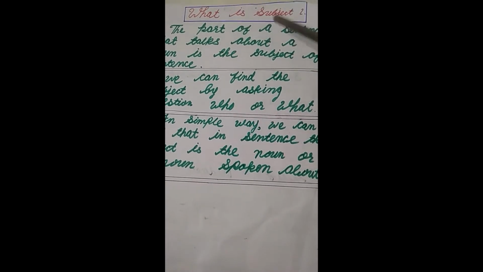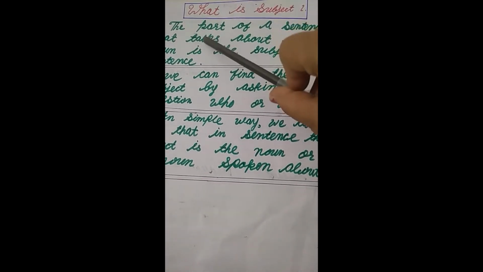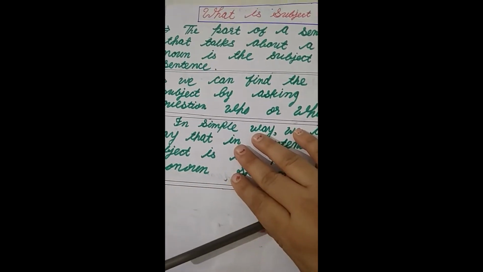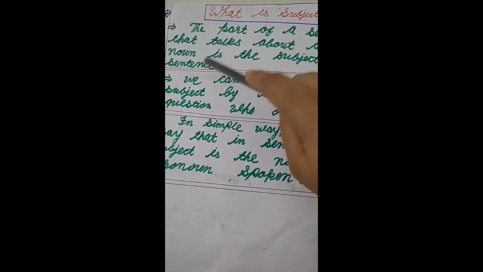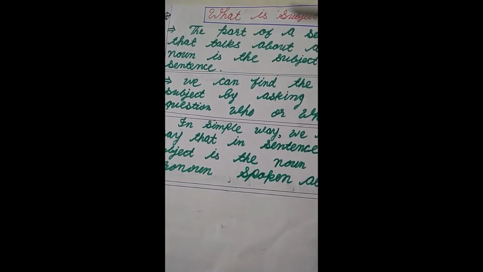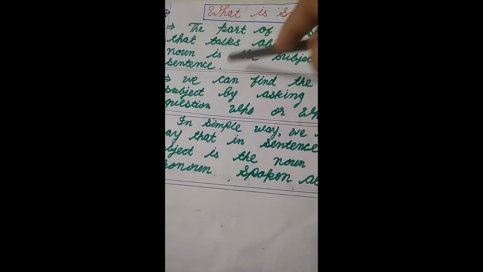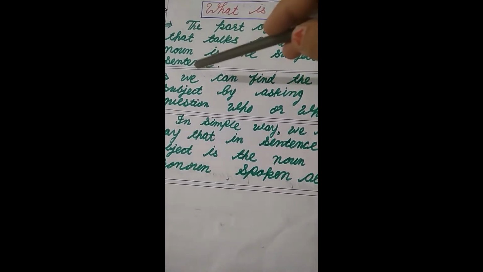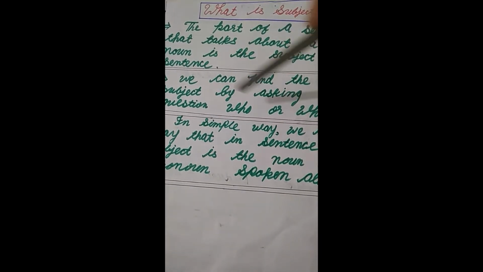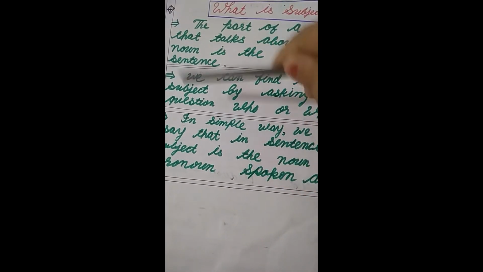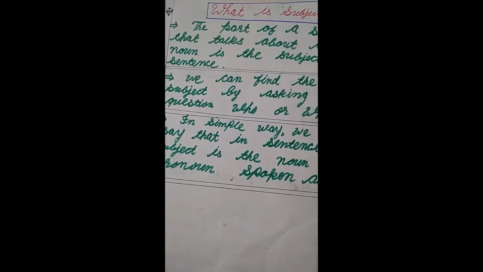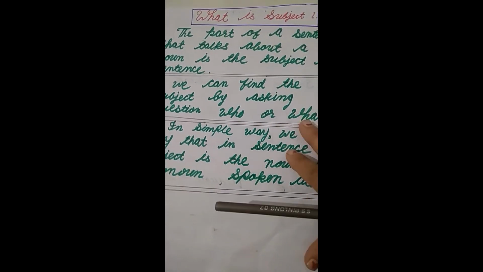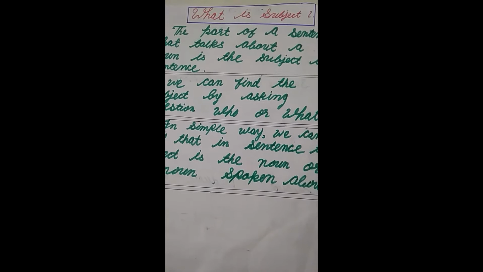What is subject? The part of a sentence that talks about a noun is the subject of a sentence. We can find the subject by asking questions who or what.